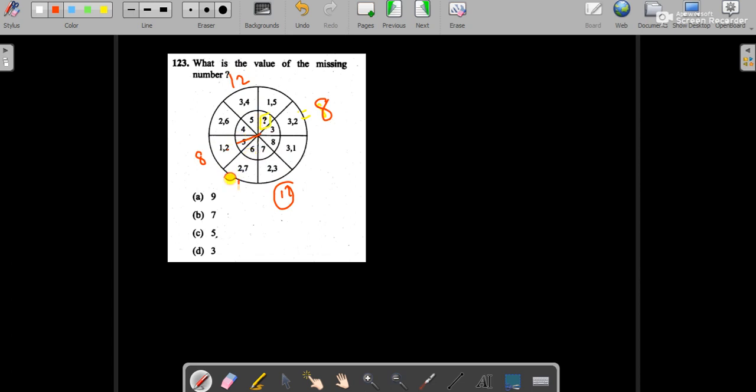So let's calculate the sum here. It is 7 plus 9 plus 6, which is 15. So it is 5 and 6. So 15 minus 6, it should be 9. So our answer is option A, 9. It was a simple question, just a logic was required, and the logic here is that the sums are equal on the opposite sides. So the answer is option A.